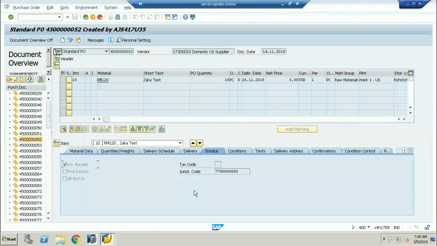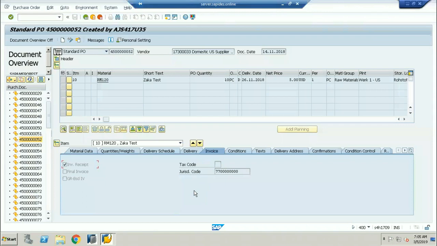Now you can see the same report. Once again, I'm executing. See here, MB5S. This report name is going to be MB5S. You can see here the same report. Once again, I'm executing. This is going to be called the MB5S report. In this MB5S report, you can see for this purchase order, see very carefully here.